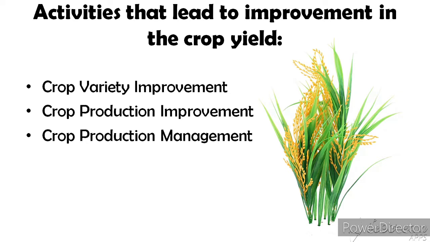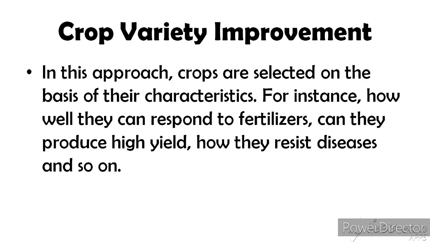First, crop variety improvement. In that, factors by which variety improvement can be done are good and healthy seeds and hybridization. Hybridization is the process of crossing between two or more genetically dissimilar plants to produce a new variety with good properties of both the crops.